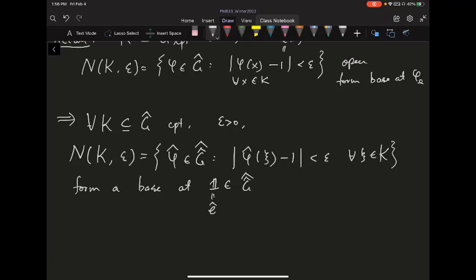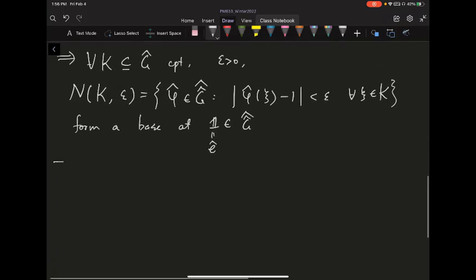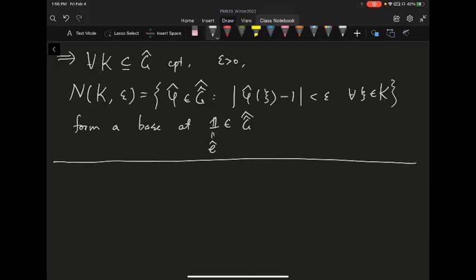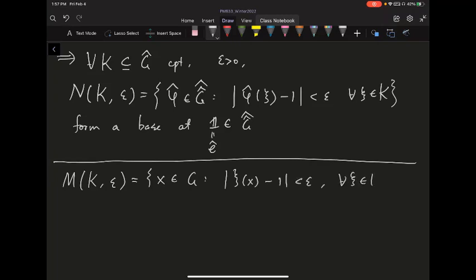But we now need something quite similar for the identity base at the original group. So if you recall, when we proved this fact that these N_K(epsilon) form a base, we also defined something similar for open sets inside G. So if you consider all the M_K(epsilon) to be all the x inside G such that, using the same notation psi, psi evaluated at x minus 1 is less than epsilon for every psi inside K, we know they're going to be open. Okay, so we didn't really show they are a topology base, but we know they're open, and it basically follows a very similar proof.